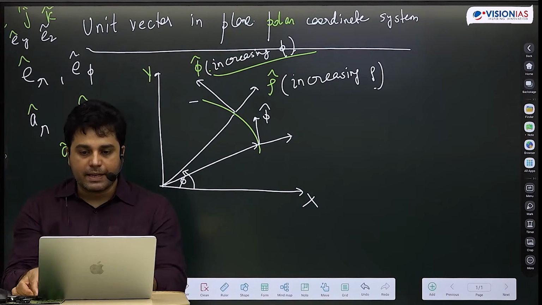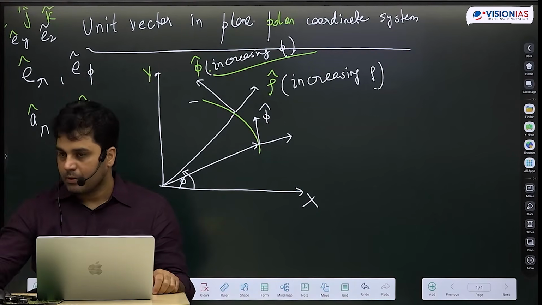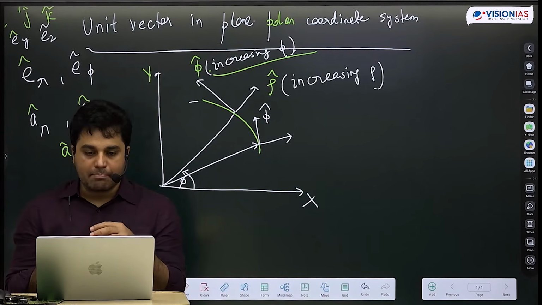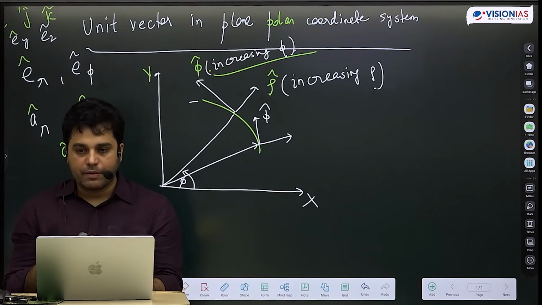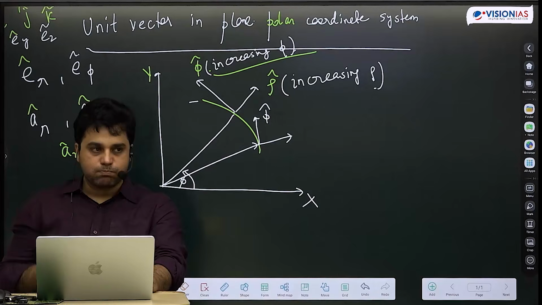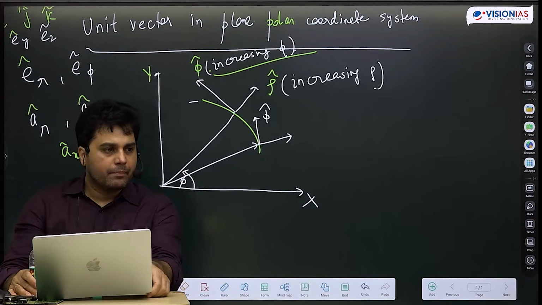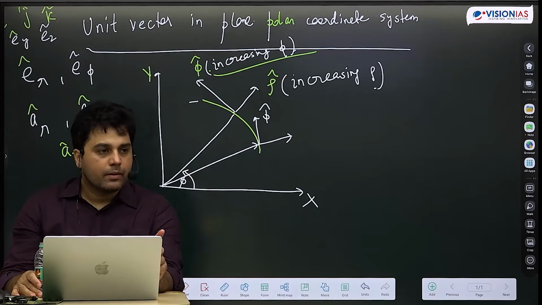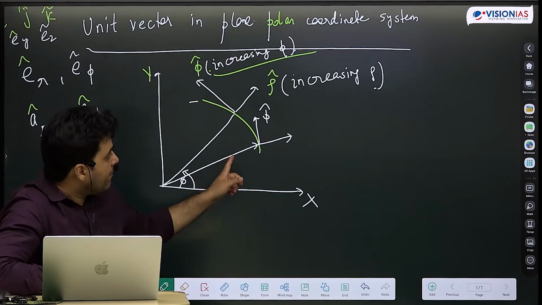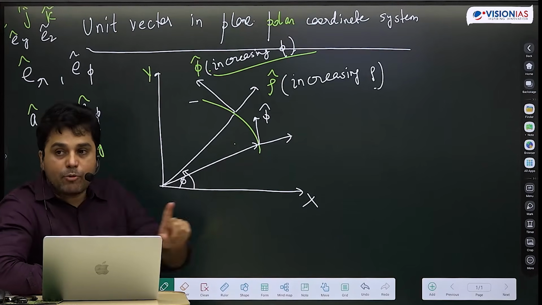Rho cap and phi cap are dependent upon where we are. Rho cap and phi cap very much will depend upon आपका coordinate क्या है. But x cap y cap के साथ नहीं था.